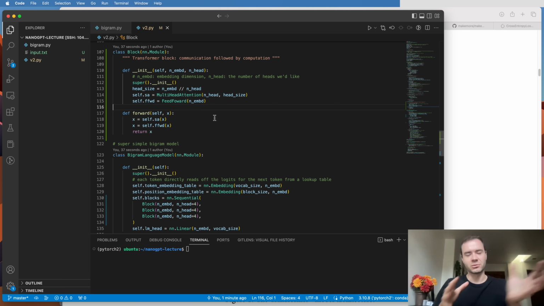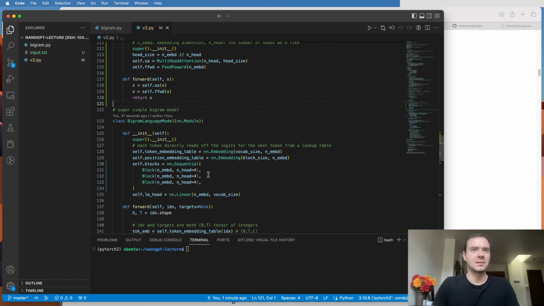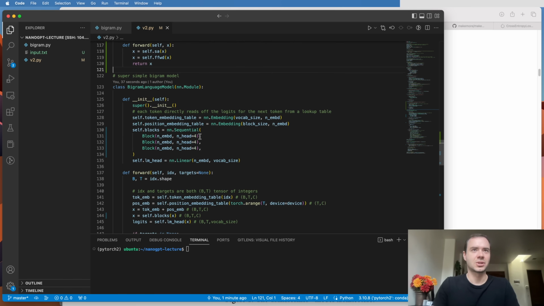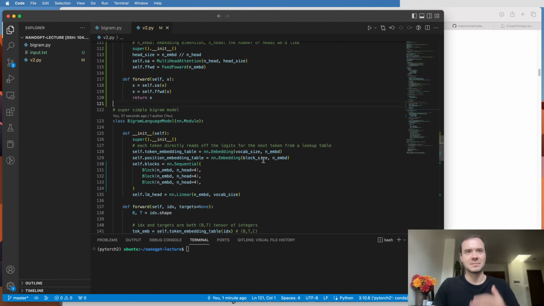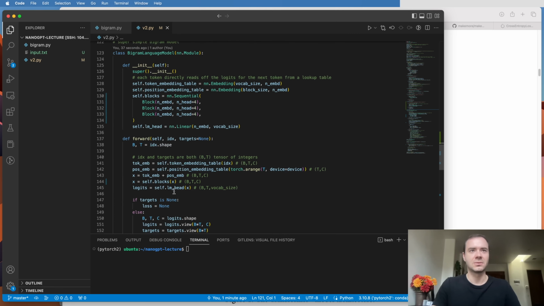This is how the transformer typically structures the sizes. So the head size will become 8, and then this is how we want to intersperse them. And then here, I'm trying to create blocks, which is just a sequential application of block, block, block, so that we're interspersing communication and feed-forward many, many times, and then finally we decode.